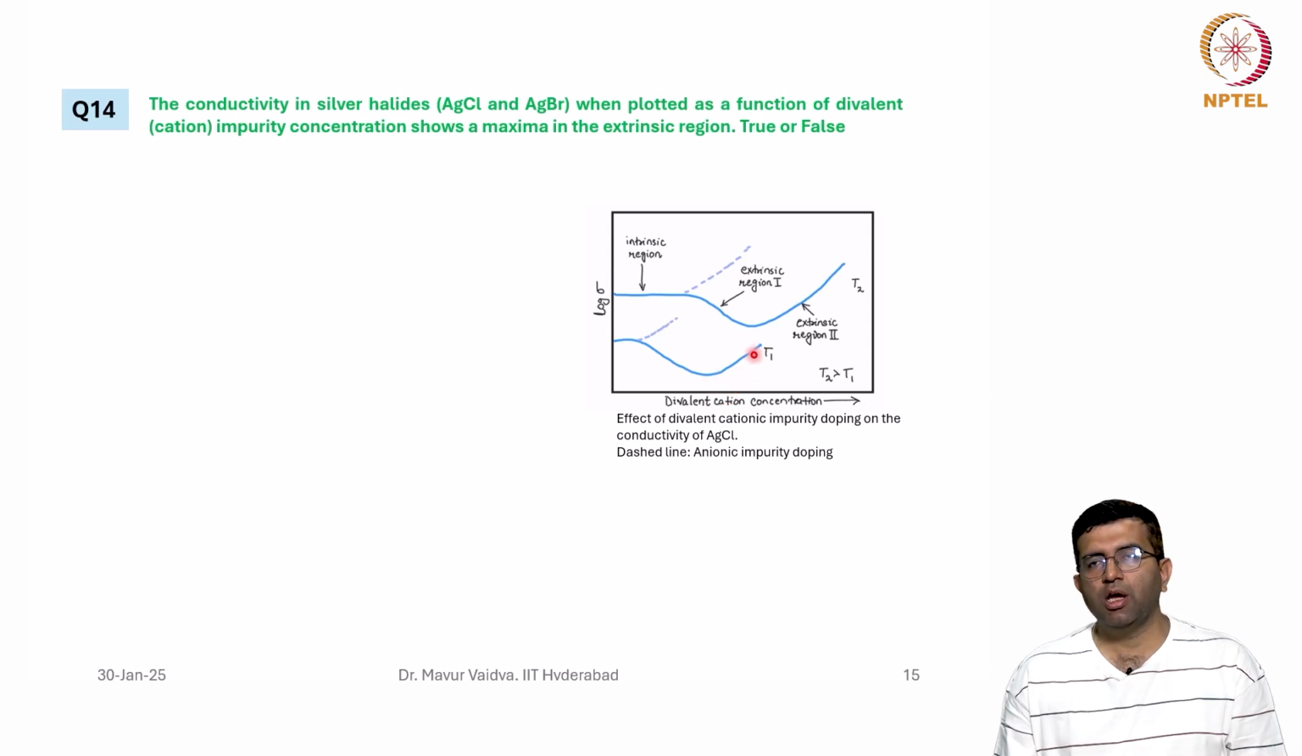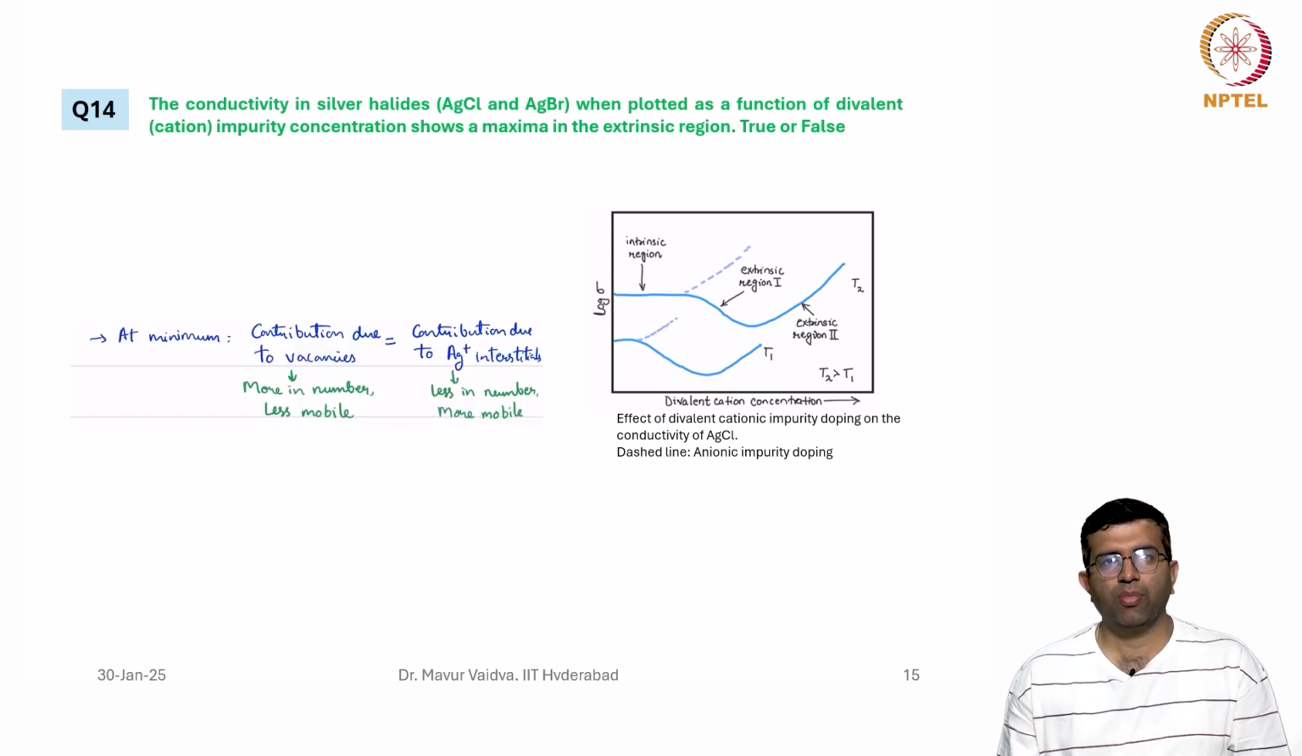So, in this region you have the vacancies dominating the conductivity, whereas in this region it is the interstitials, and when they become equal, that is where you attain the minima. As I said, the contribution of the vacancies is equal to the contribution due to the Ag+ interstitials. Vacancies are more in number, but they are less mobile. These Ag+ interstitials are less in number, but they are more mobile. So, there is a minima. This statement is false.